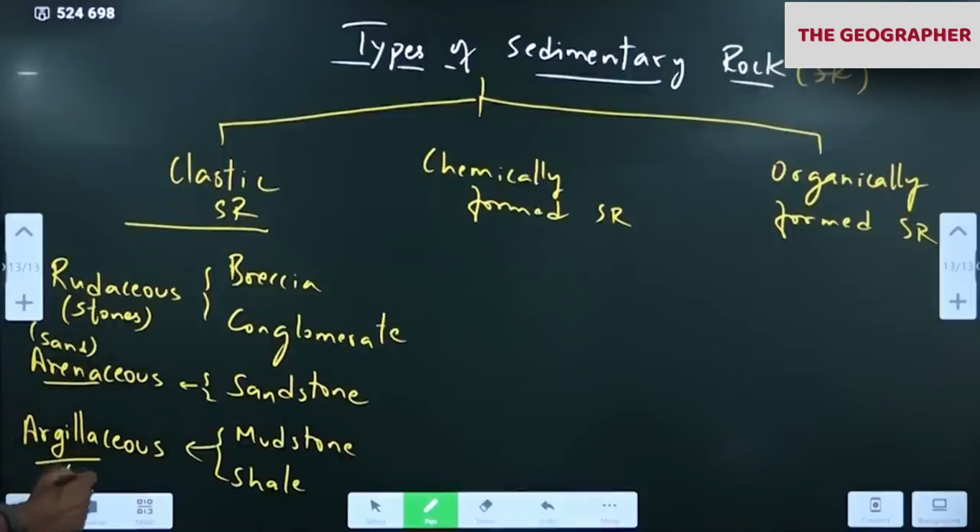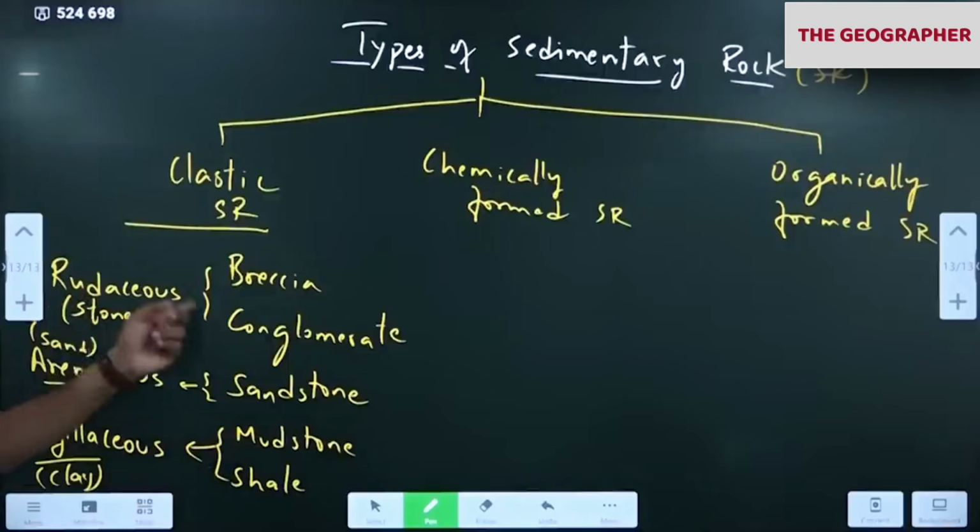Argillaceous means clay. That is the difference. If it is minute sediments, clay. If it contains sand, arenaceous. Stones, rudaceous. Okay, they'll ask this. I'm telling you. Clear?